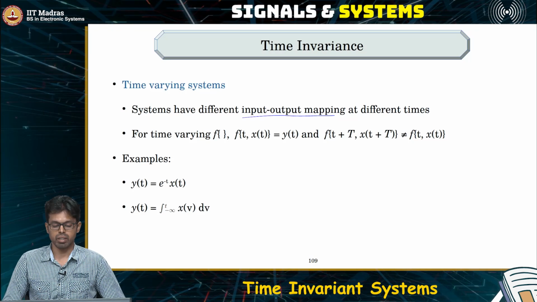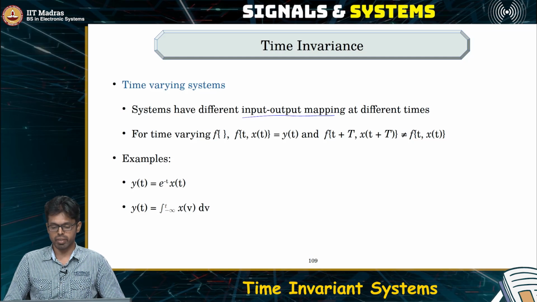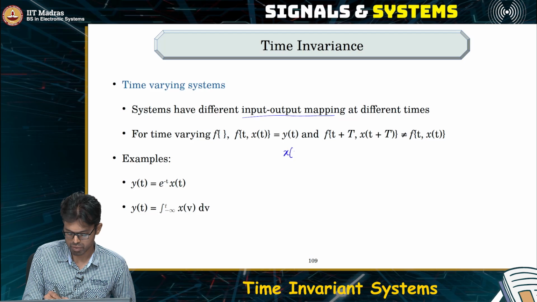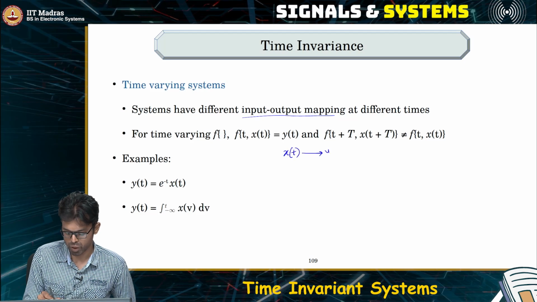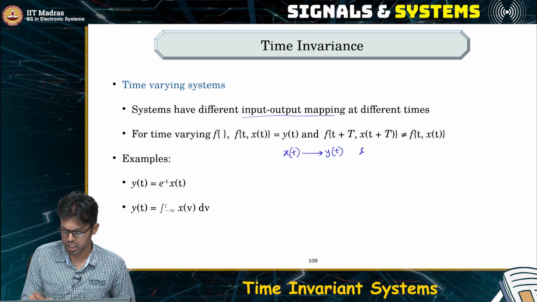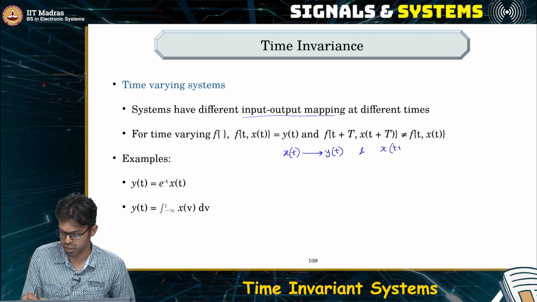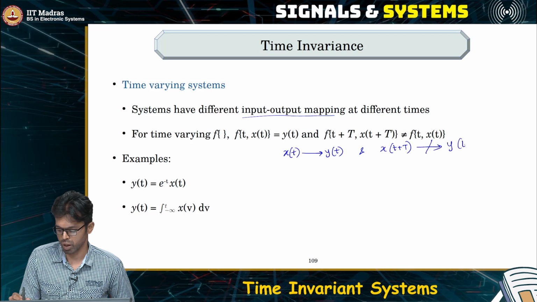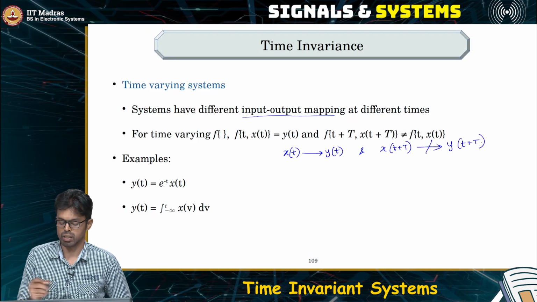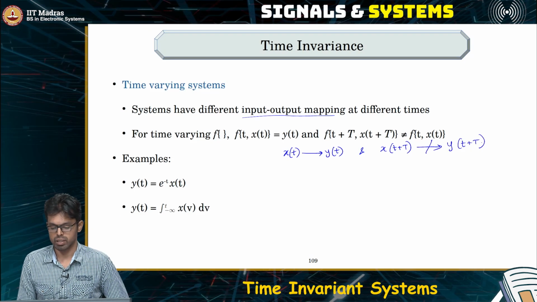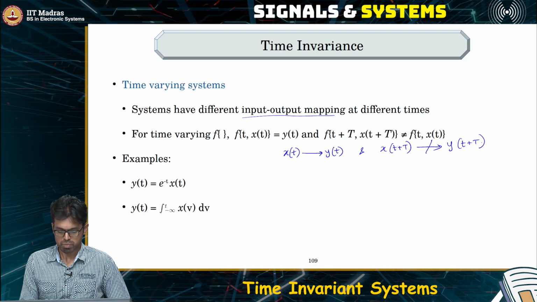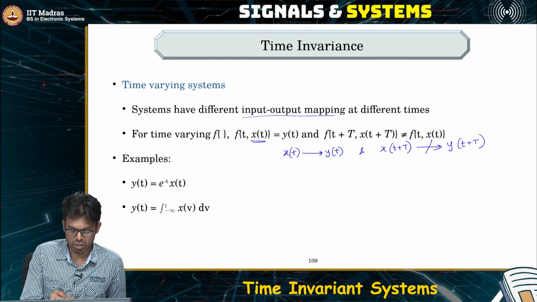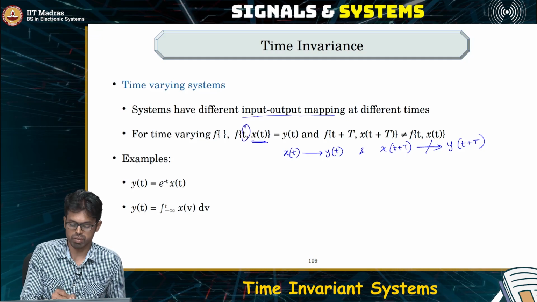So analytically or mathematically, how do we verify this? If the input x of t produces an output y of t and the input x of t plus T is not producing the output y of t plus T, then such a system is a time varying system. Essentially, such systems are not only functions of x, but they are also functions of time.